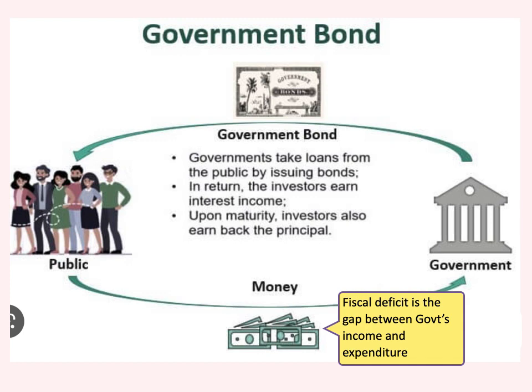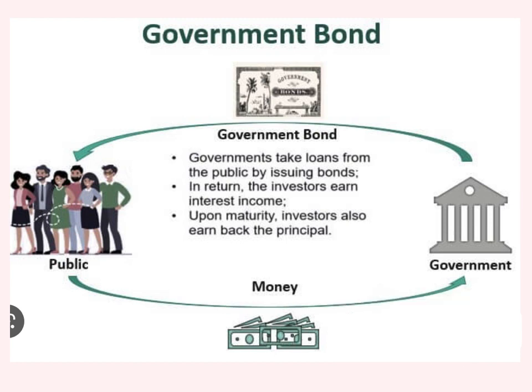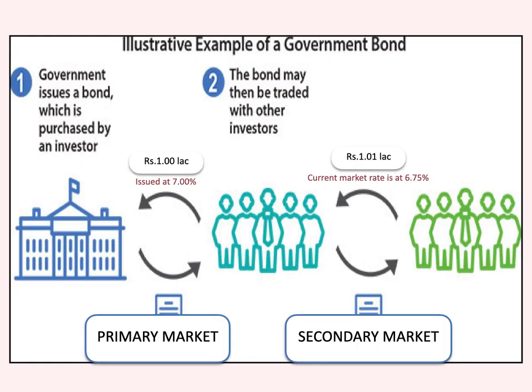Okay, exactly the same principle is applicable to government borrowing. When the government is planning to spend more than its income, the government will fill this gap by issuing bonds in the market. We call it a government security, or bond, or gilt. The nomenclatures are different, but the instrument remains the same. Then when we say this instrument is there, it should be tradable, right?